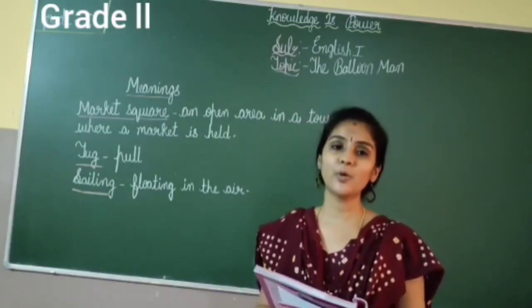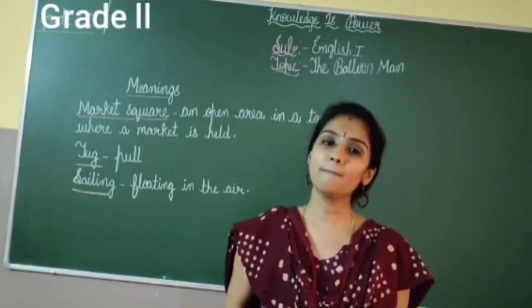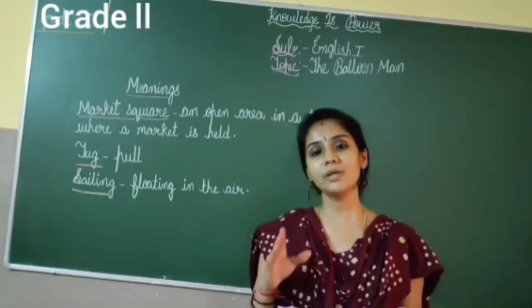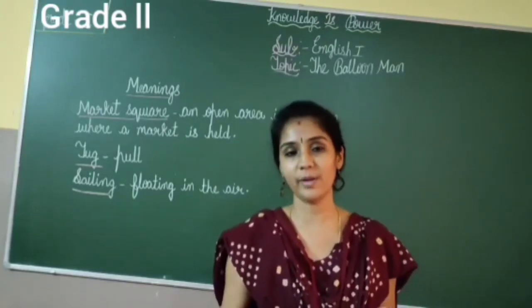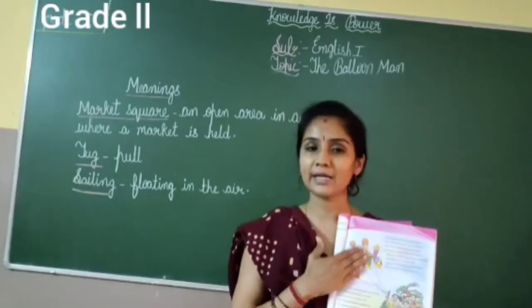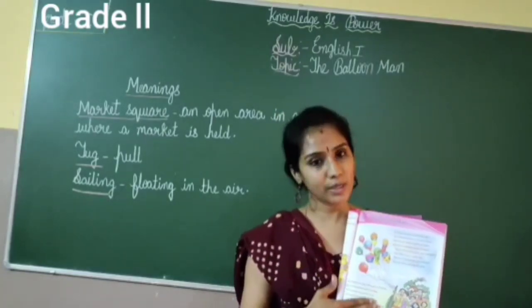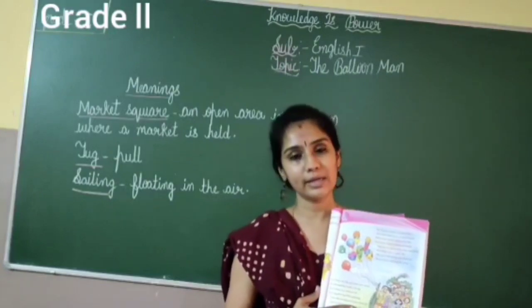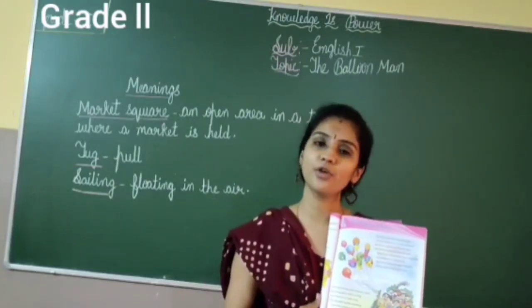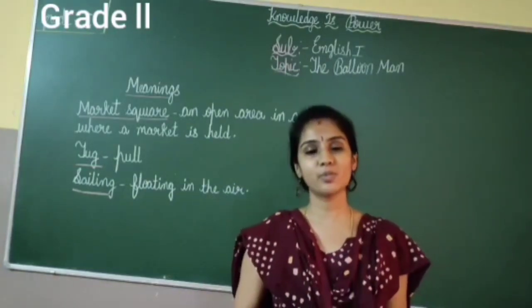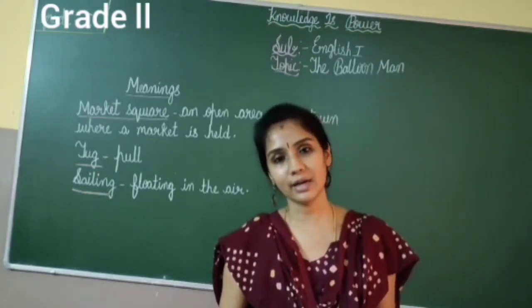Okay, this poet is explaining about a balloon man. This poem is written by Rose Clement. So I want you all to practice this poem. Try to read the poem and try to read the meanings. Children, if you have any doubt regarding this poem, you can ask me in the interactive session.